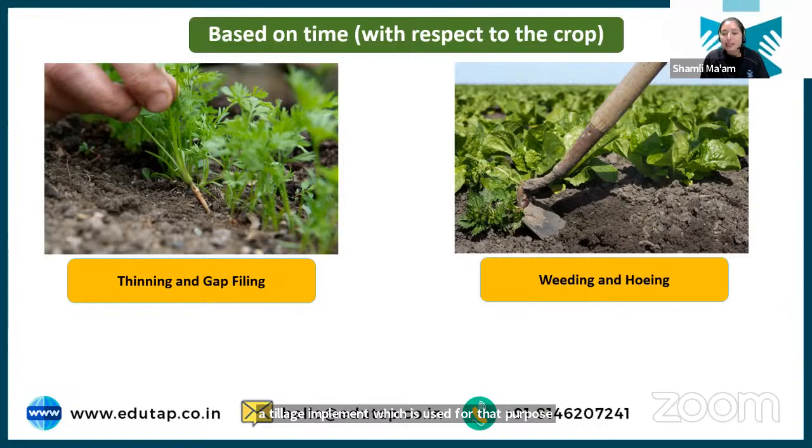Weeding and hoeing is basically that we have to remove weeds also. Apart from your crop plant, weeds or unwanted plants will also grow in the field. You have to remove all these plants because you cannot allow them to grow. Otherwise, these plants will compete with your main crop, right? So you pluck out all these plants. Sorry, weeding and hoeing.